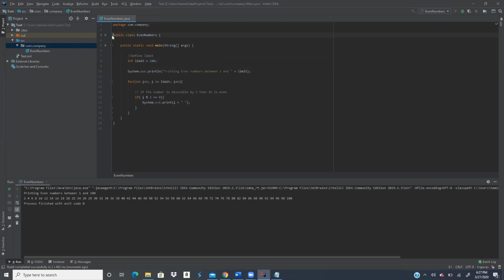Can you make this output print on a new line every time? I didn't get the question. See, basically, you're printing all the output in the same line. Do you want the output in a new line? Every item in a new line. Like 2, 4, 6, 8, all of them in a different line. Can you do it?